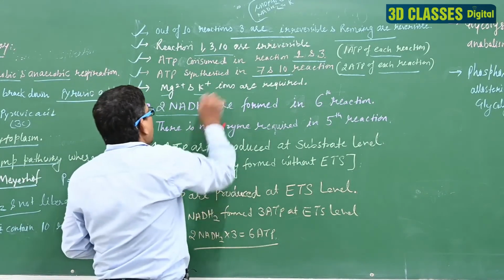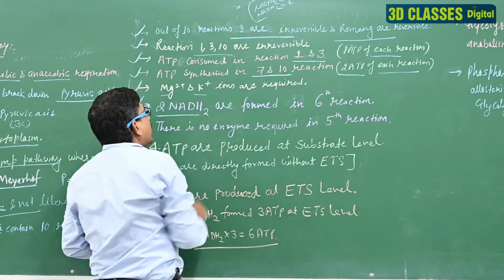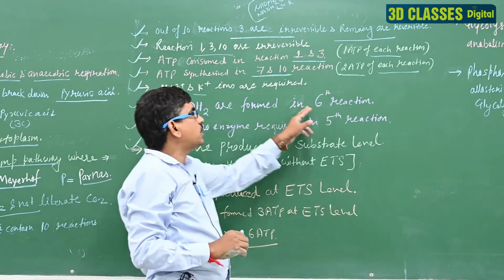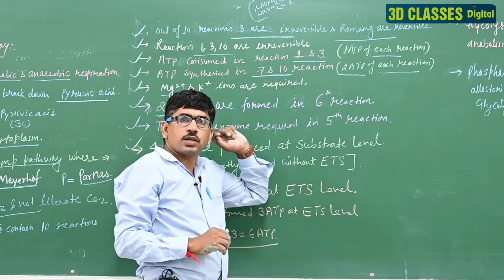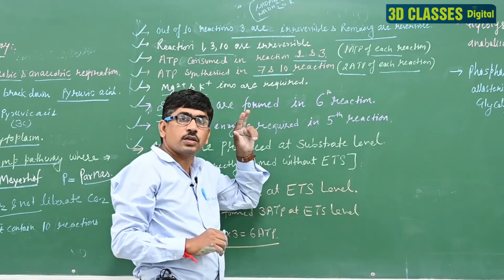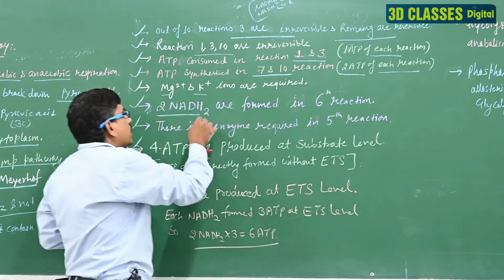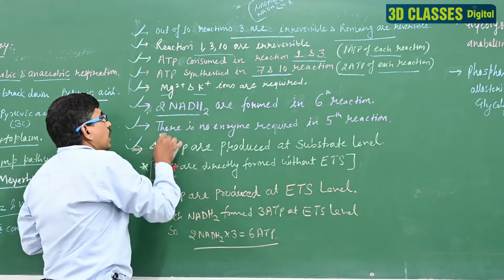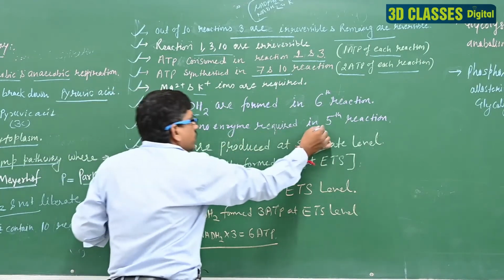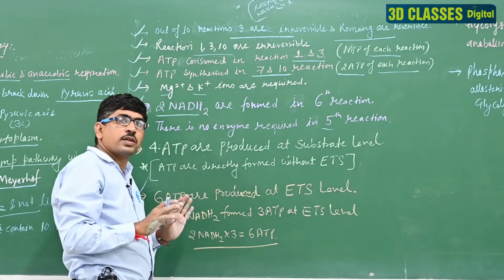Clear? So 2 NADH2 are formed in the 6th reaction. Inside the 6th reaction, the 2 NADH2 are formed. Clear? There is no enzyme required for the 5th reaction. The 5th reaction is without enzyme.